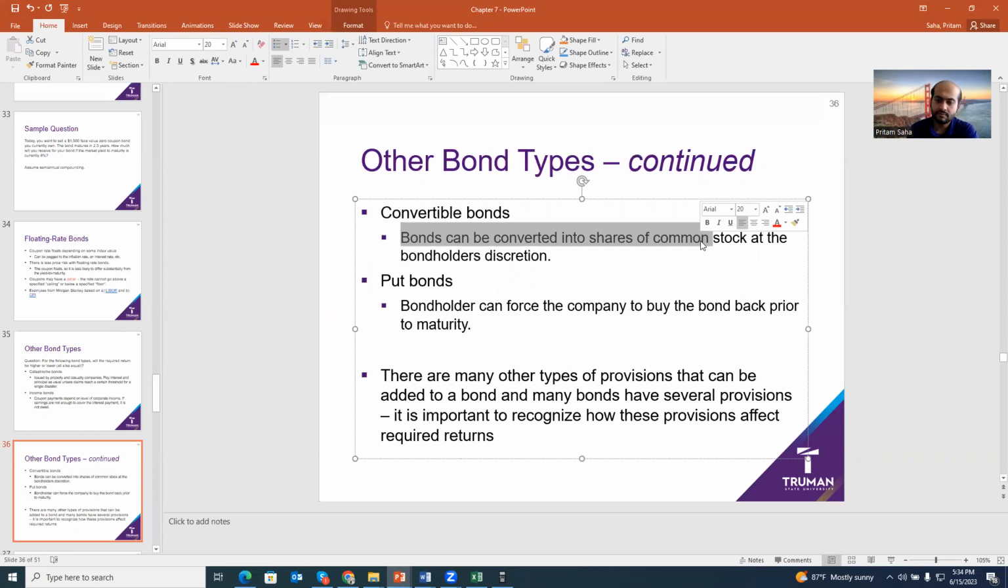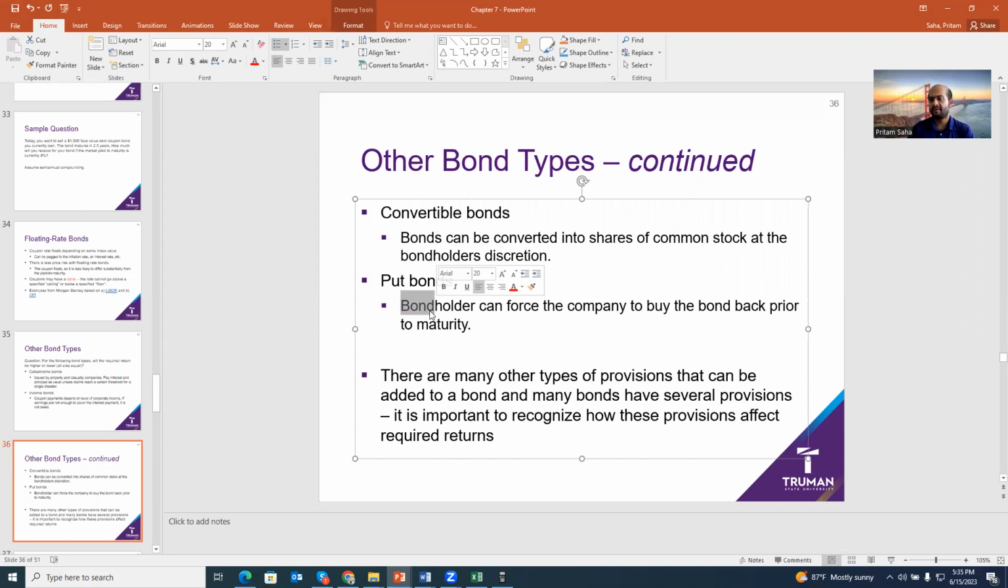Now, put bonds are the 180-degree upside down of call bonds. A call bond comes with the right to the borrower that they can call back the bond early at their discretion. A put bond is a right to the investors. When you say bondholder, the investors, they can force the company to redeem their money, to pay their money.